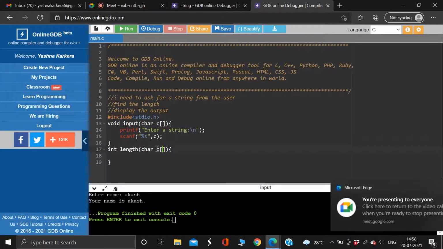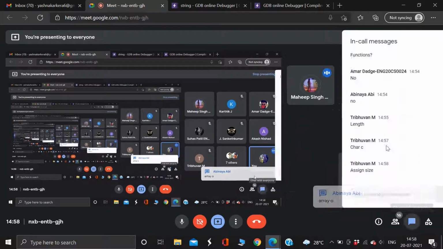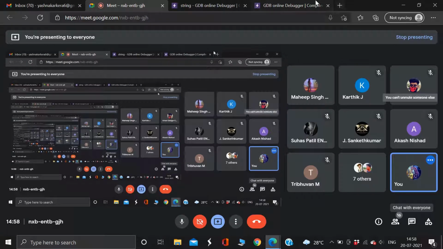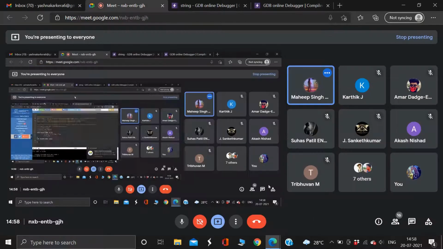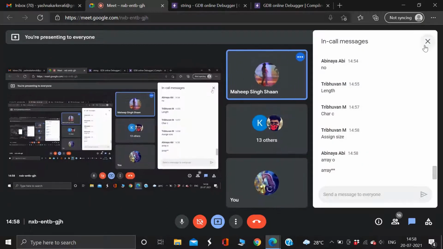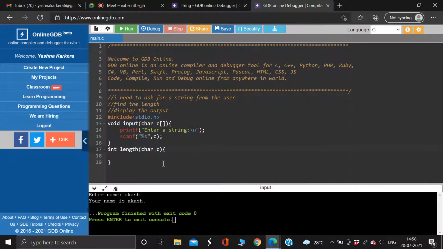Think. You've used this before. You've just used char c array 0. I understand what you're thinking. She's telling array. Okay, what about array? You're close. You're right, but I'm asking you the difference between writing just char c and writing this.